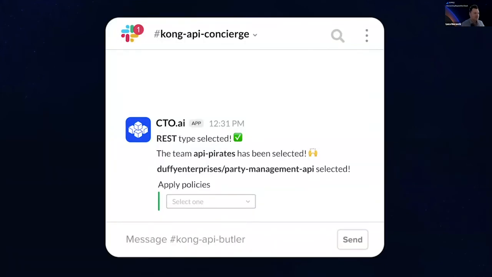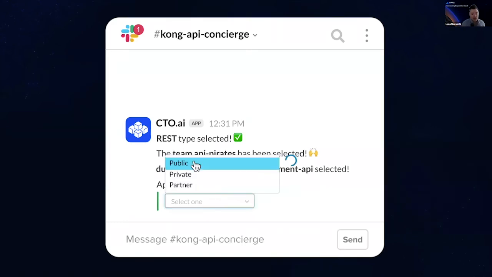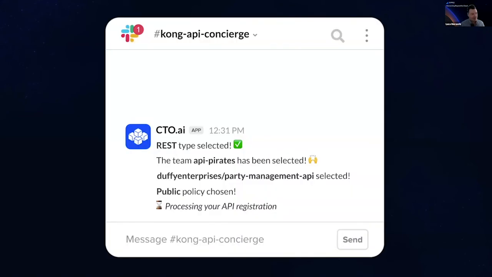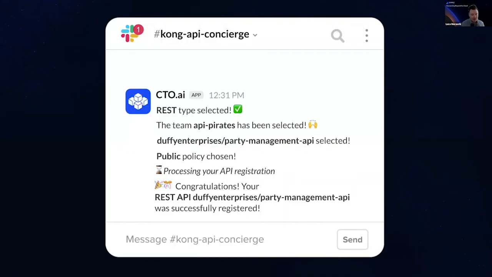The manifest contains all this information. That's why linking it with Git will allow the system to retrieve the information and propagate it everywhere, right? So there is a pipeline behind the scenes. And let's apply a policy, right? I told you I would not mention Kuma, but I'm hinting there, right? So these policies are actually setting different policies in Kong. They're making it public or private or partner only, which applies basically restrictions on API keys, authentication, and especially networking access through network provisioning. But the most important thing is that, bam, it's public. Let's move on. The concierge needs to start registering. The pipeline runs. And that's it, it's registered, right?